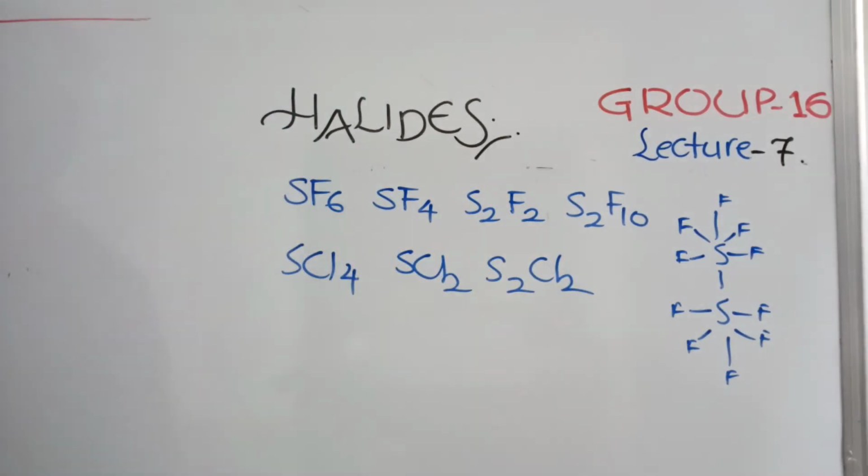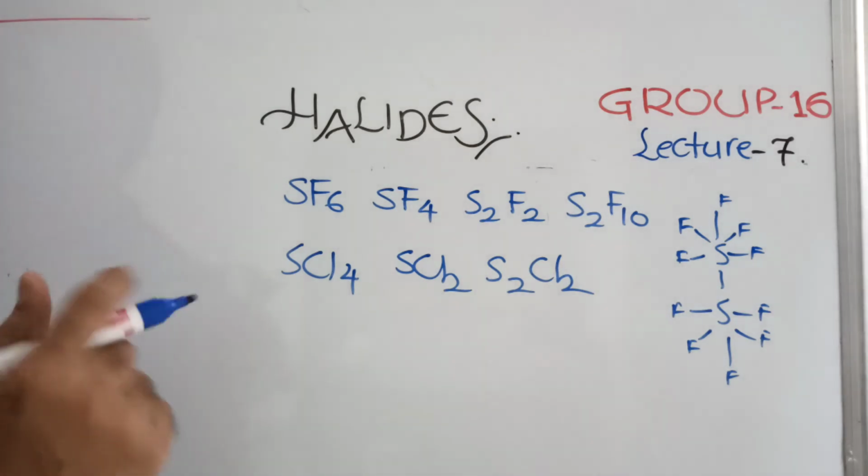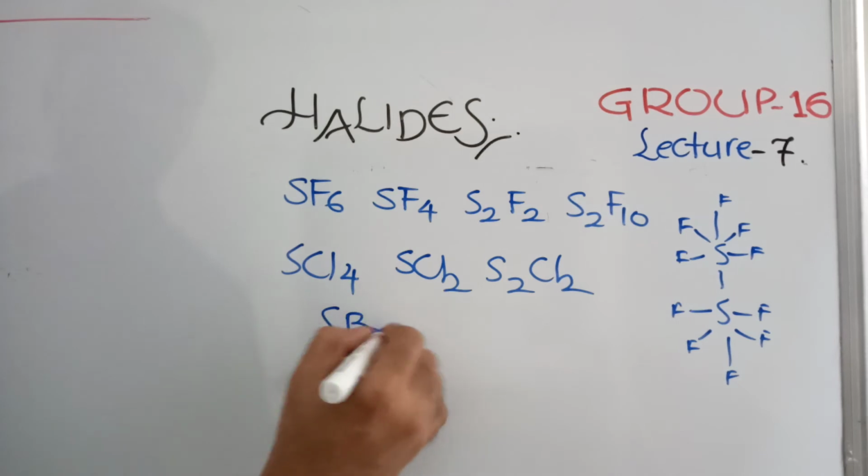So hexa halides are only hexa fluorides. SBr4 and SBr2.